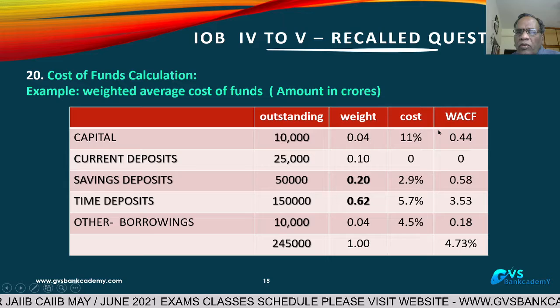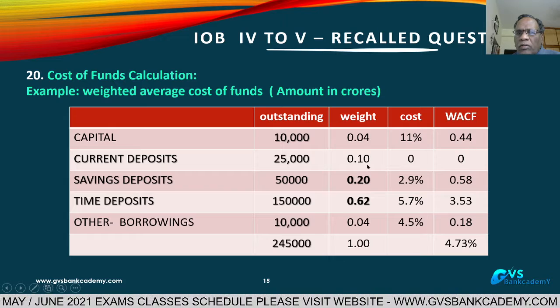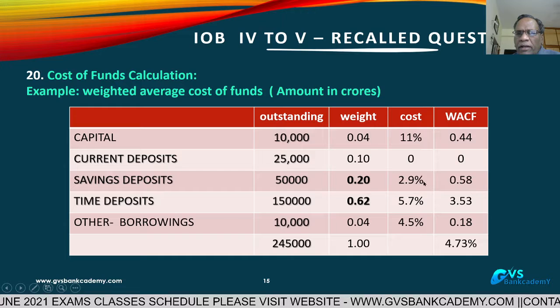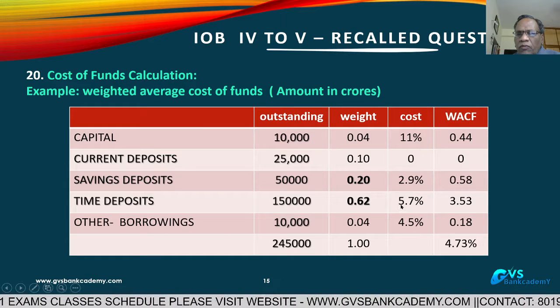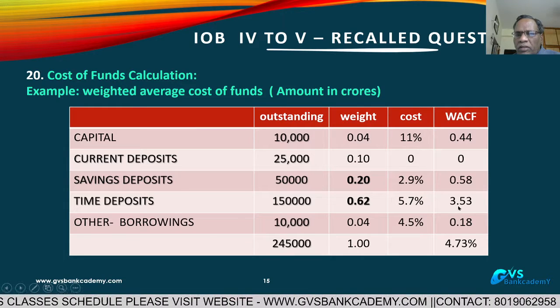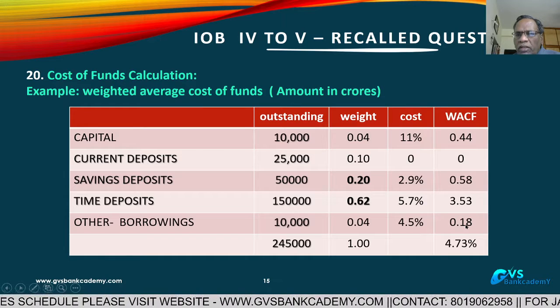Now the weighted average cost of funds is equal to 0.04 into 11, which is 0.44; 0.10 into 0, which is 0; 0.20 into 2.9, which is 0.58; 0.62 into 5.7, which is 3.53; 0.04 into 4.5, which is 0.18.